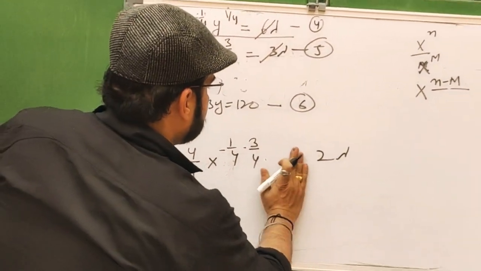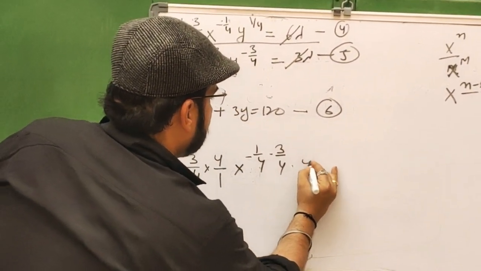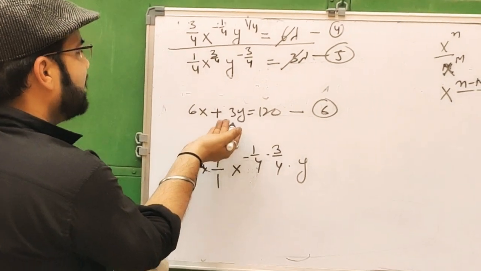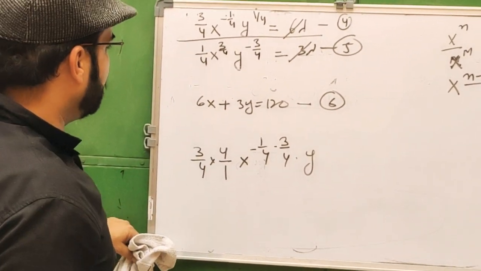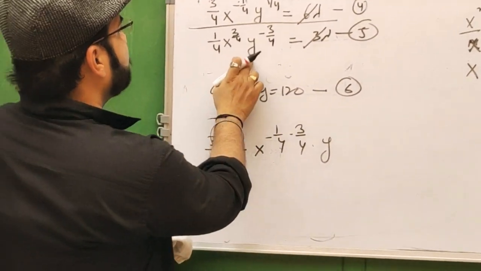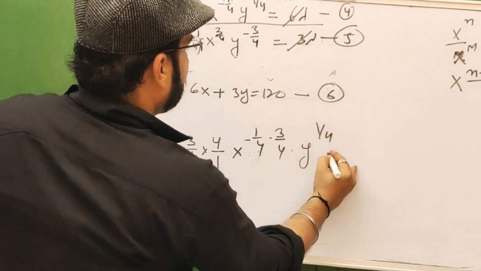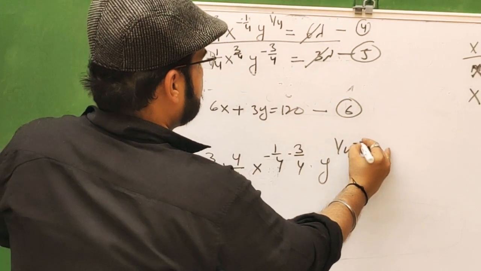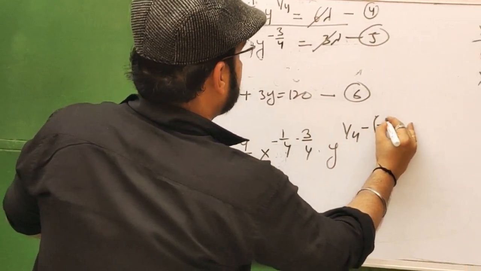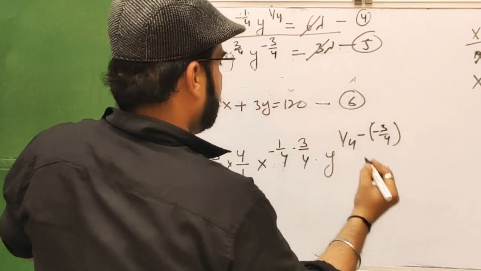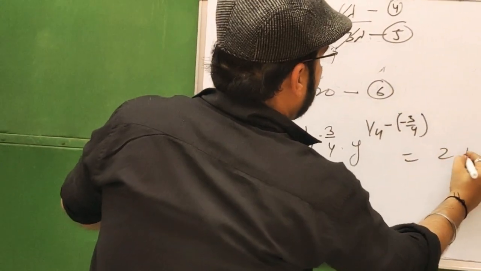And the y remaining is left, so we also have to do y, this power is 1 by 4 minus 3 by 4, equals 2 lambda.